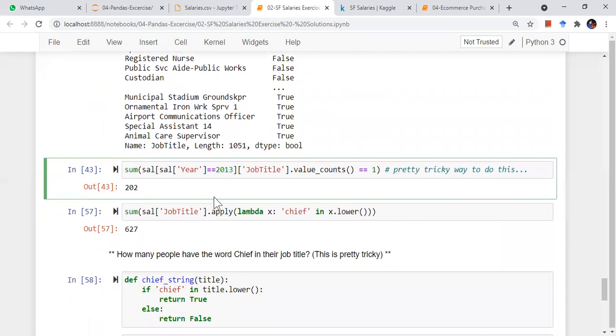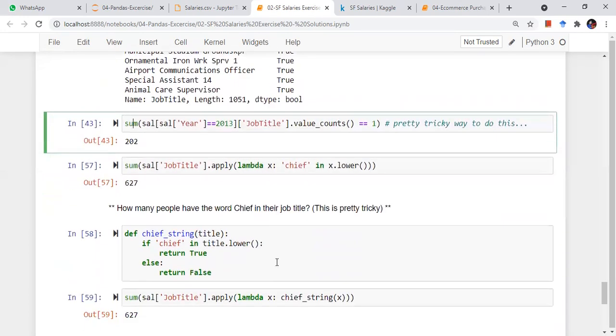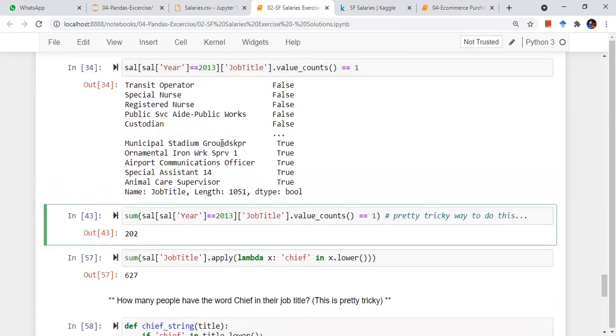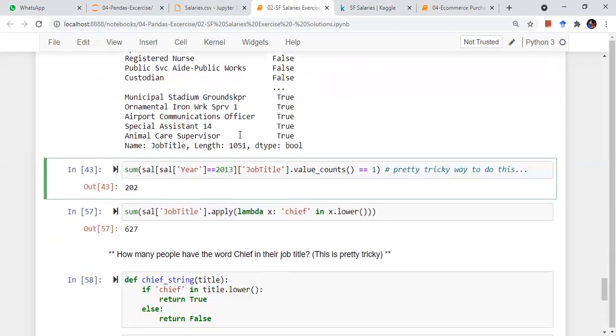This is the answer. Or you can apply some lambda functions also, right? So this is the next question actually. You can try to do this by lambda function, or if you want to write a for loop, whatever comes to your mind, how I should be able to solve this problem by using some for loop or anything, you should try that. And if you get stuck, we can discuss, right?